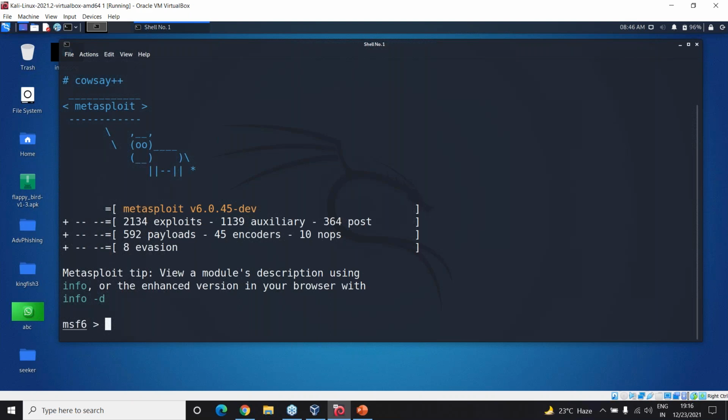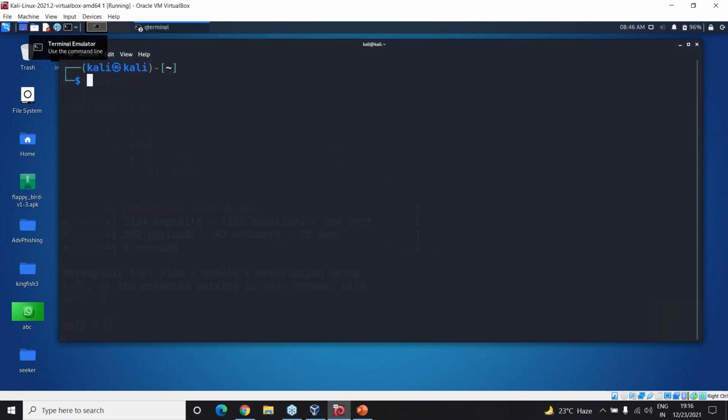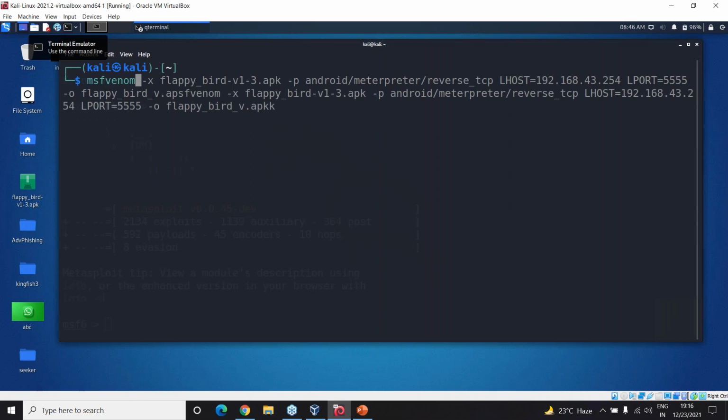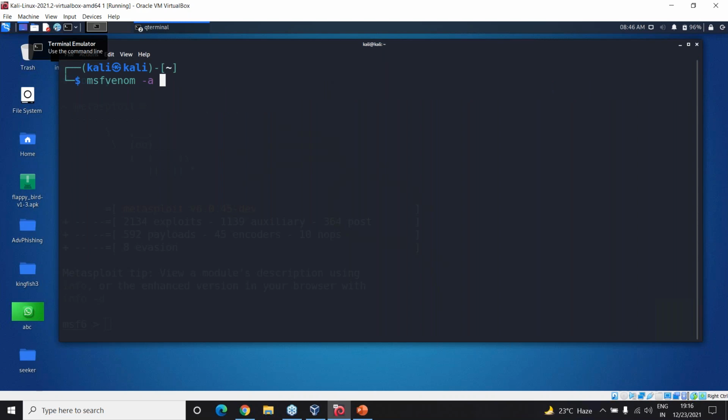Now just to get started with how to send this on a Windows machine, I'll open up a new terminal. Here I will give msfvenom, and then give -a x86, the architecture I'm going to consider. Then I will take the platform as Windows, and then I will have to give a -p.